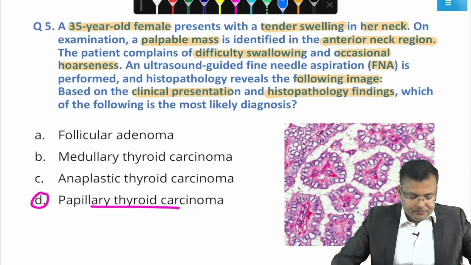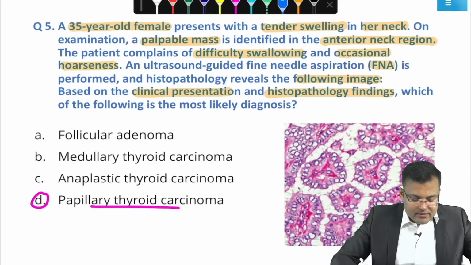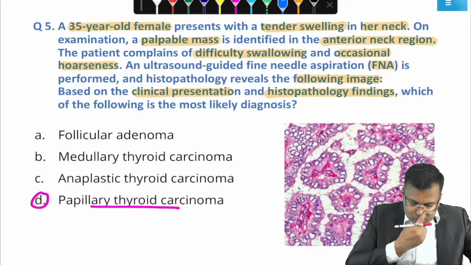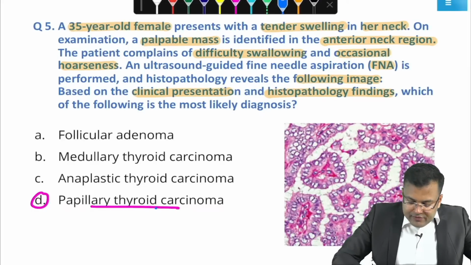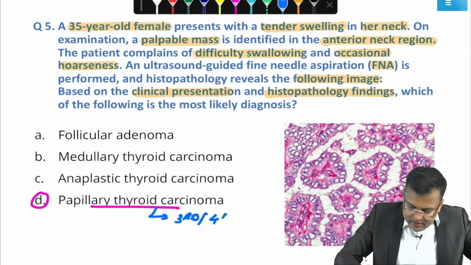Simple question. Yes, you know that this papillary carcinoma, very good. Majority of you are correct. It is seen in third to fourth decade. Third to fourth decade means 30 to 40 years on an average.